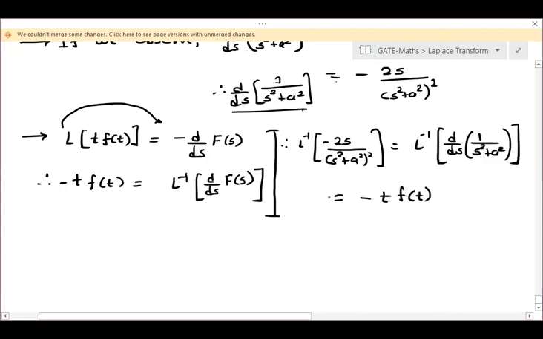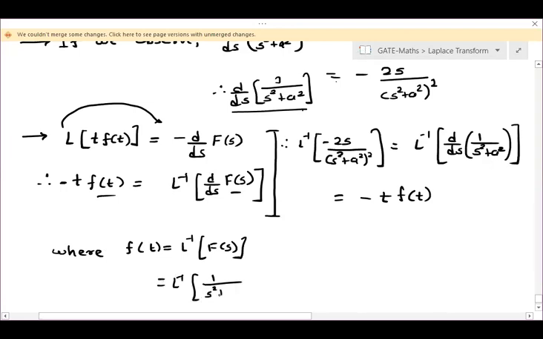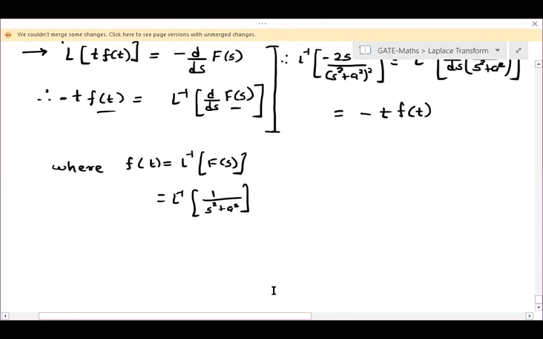And what is f of t? f of t is Laplace inverse of F of s, right? What is F of s over here? 1 upon s square plus a square. So it is Laplace inverse of 1 upon s square plus a square, and it is 1 upon a sin a t, or not? Okay, so this is equal to 1 upon a sin a t. So this is our f of t.